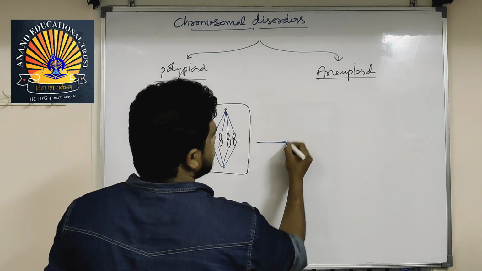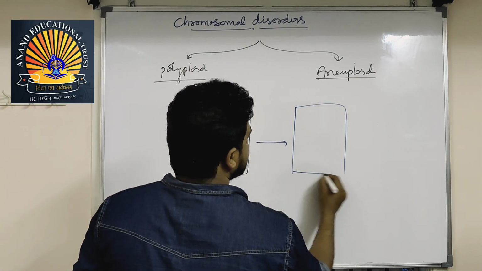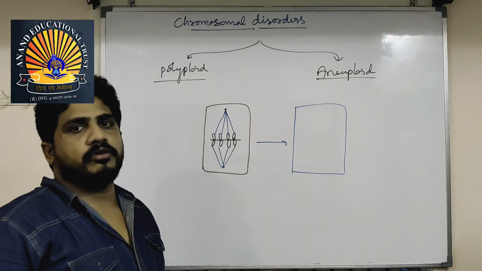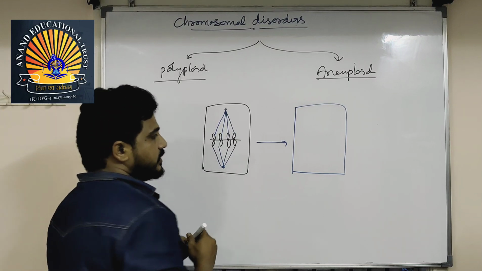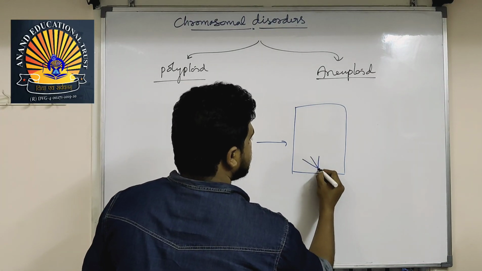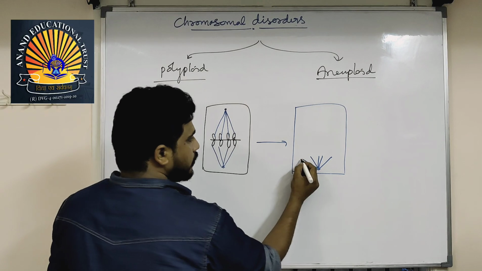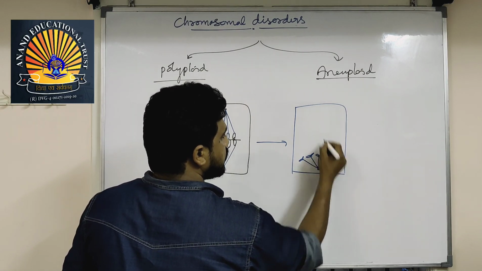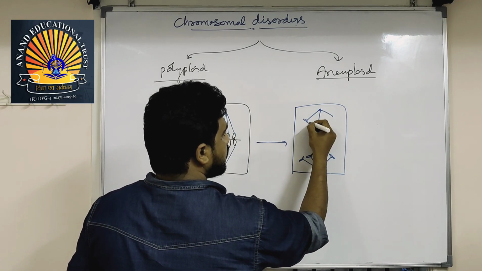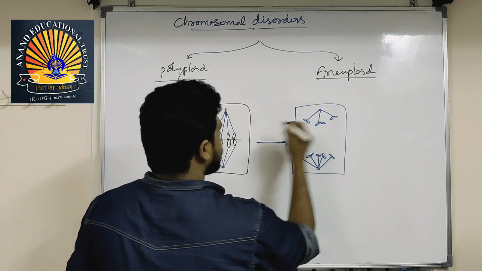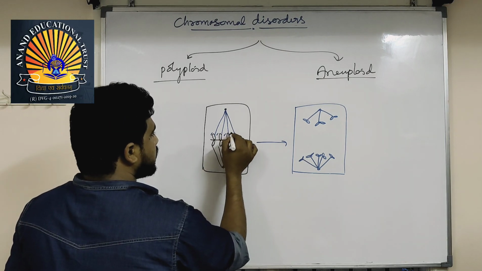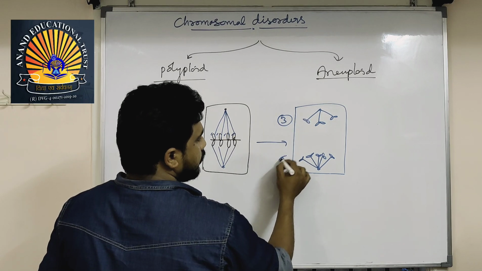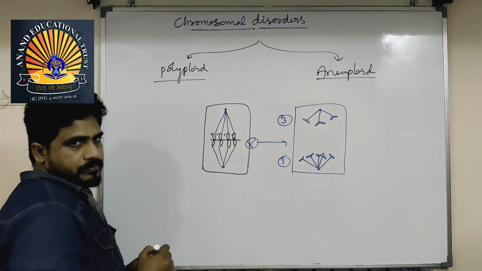During the segregation, if the pulling force of one centrosome is greater, then instead of 4, one side has 5, and instead of 4, the other side has 3. So total how many are there here? 1, 2, 3, 4 sets, means 8. Out of 8, 3 go here, 5 go here. So 8 becomes 3 and 5.